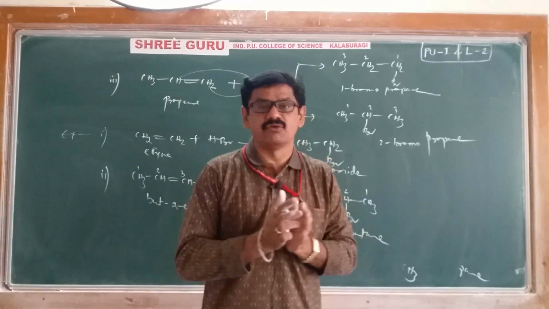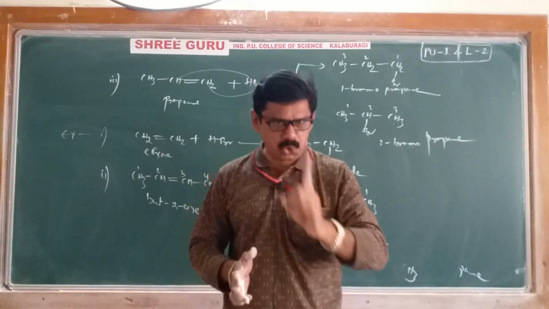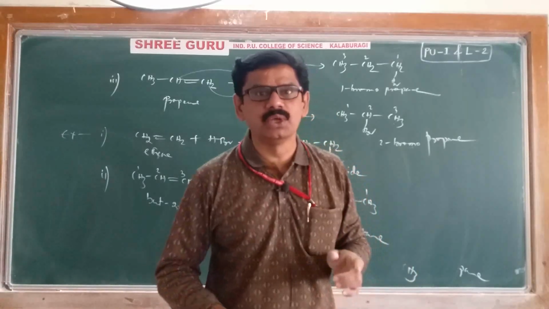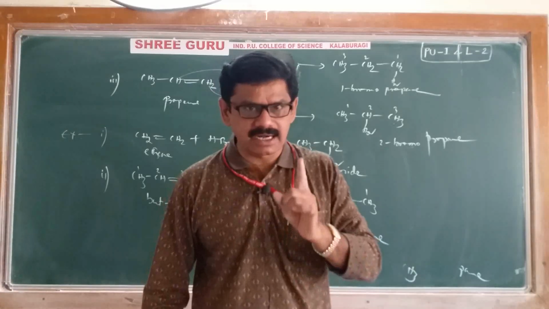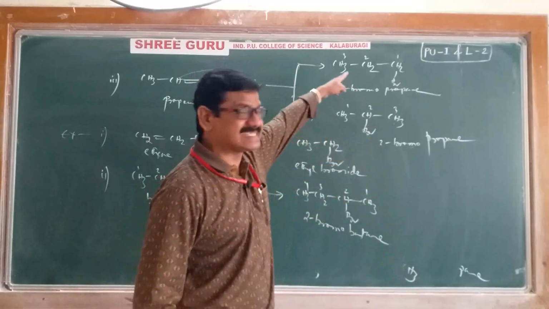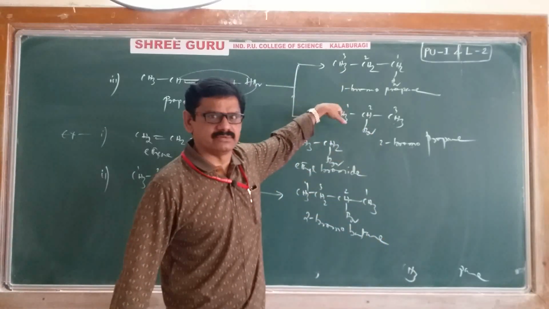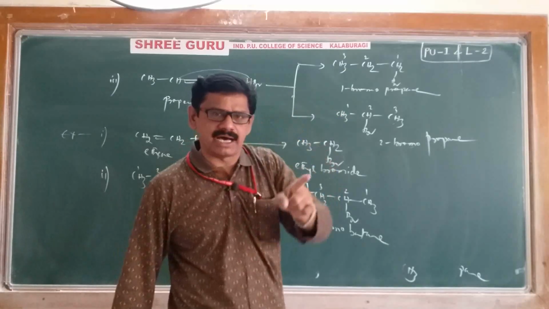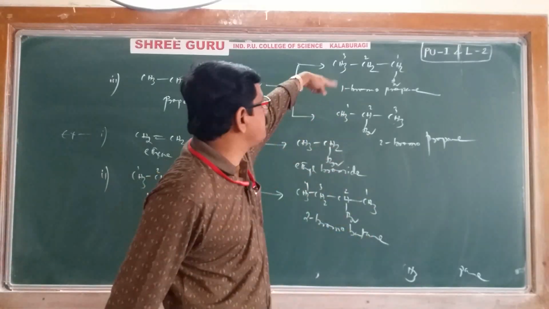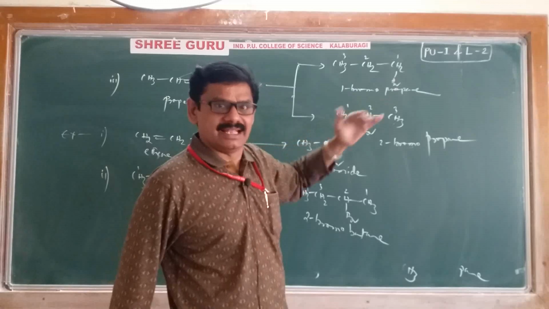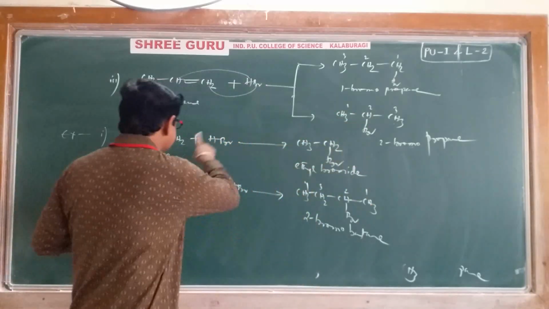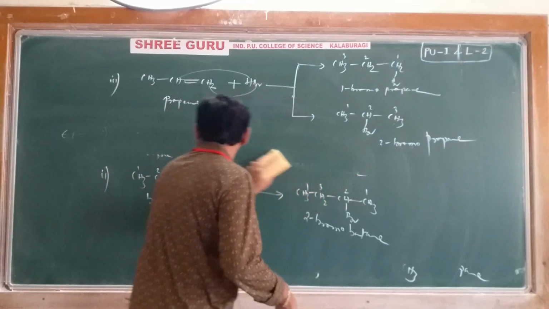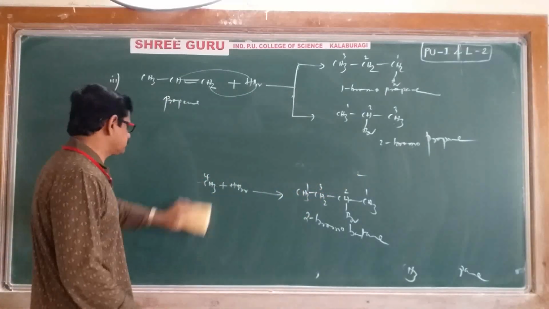That will be decided with the help of one rule. That rule is called Markovnikov's rule. According to Markovnikov's rule, this problem will be solved. Let's see what is Markovnikov's rule.